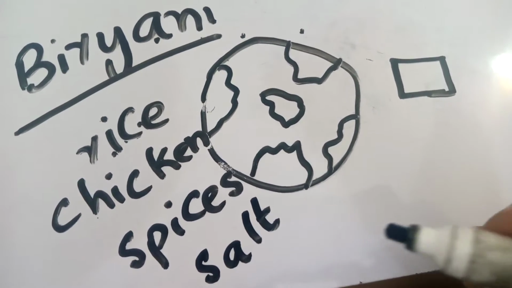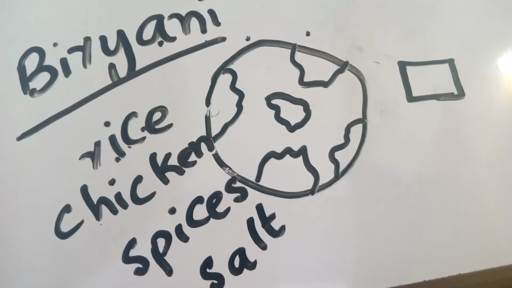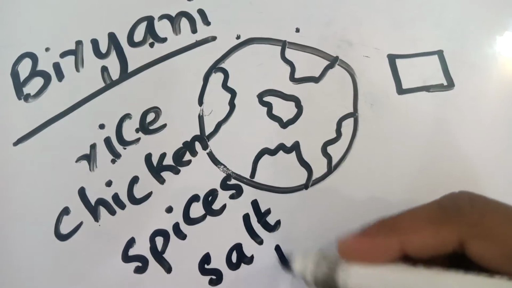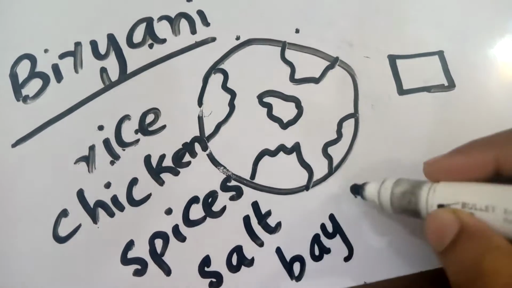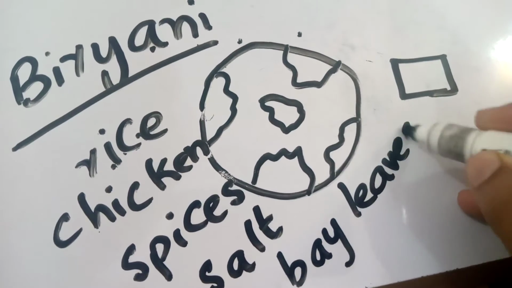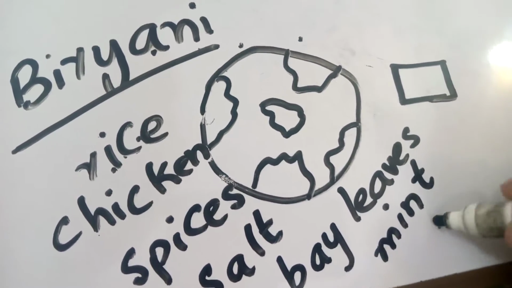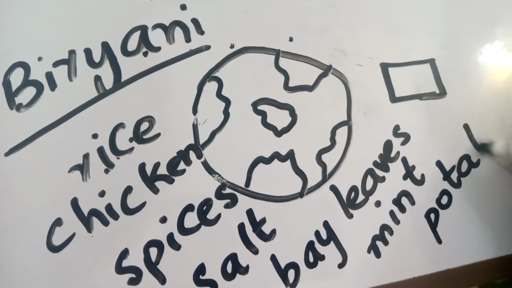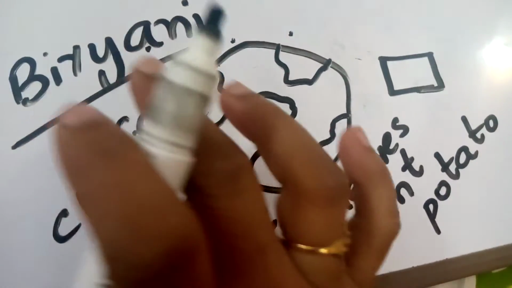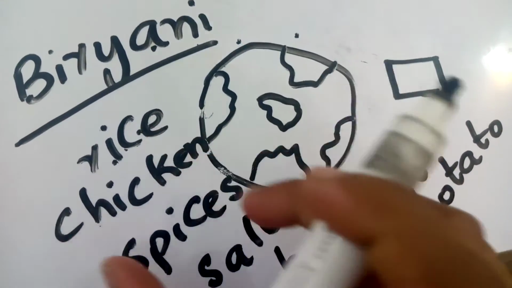It has bay leaves, mint, and potato, and different other things, right? So biryani has these ingredients.